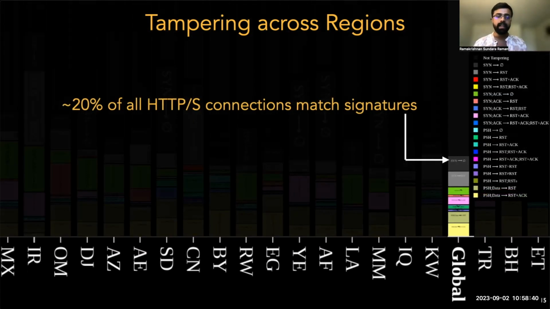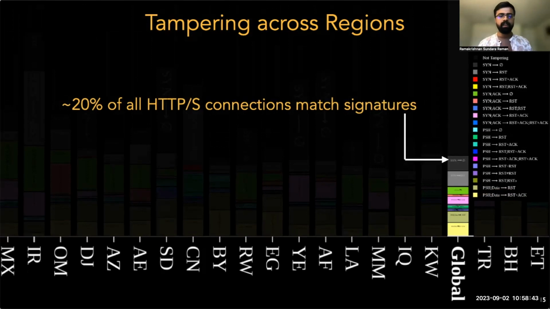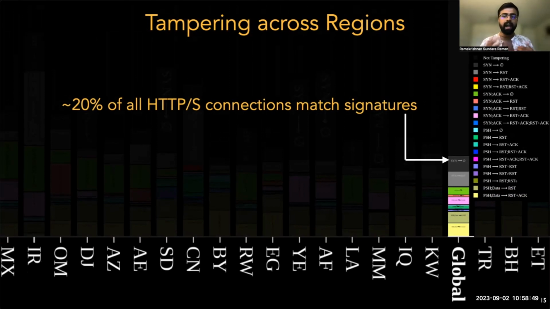Globally, we see that around 20% of all connections received by Cloudflare, a really large number, match our tampering signatures. So our passive measurements give us a great idea of the magnitude of real-world tampering, something that's not possible in active measurement contexts.